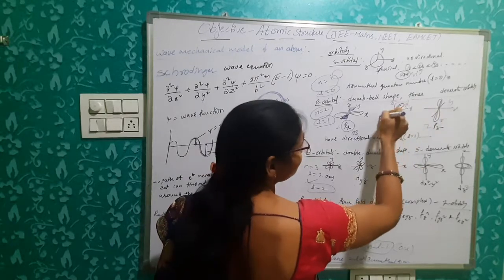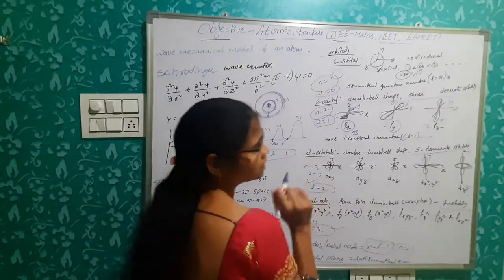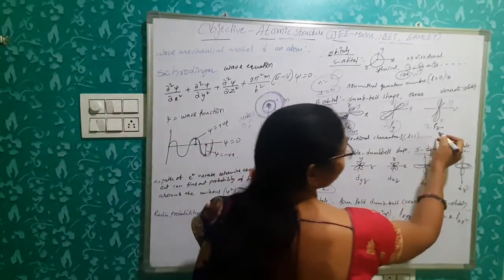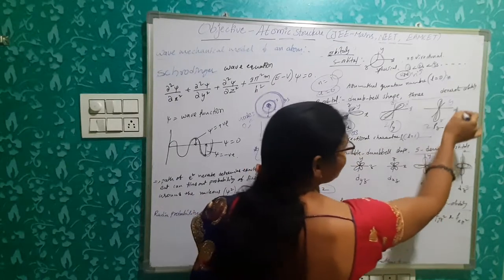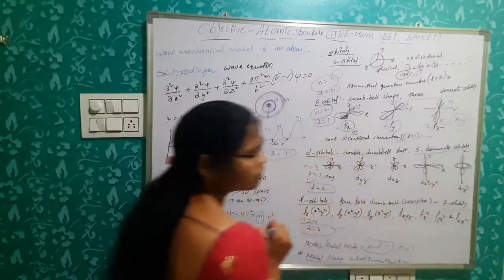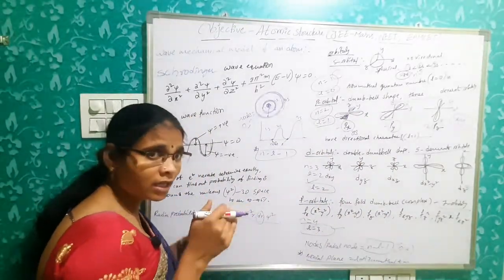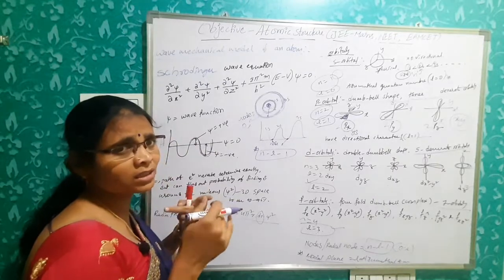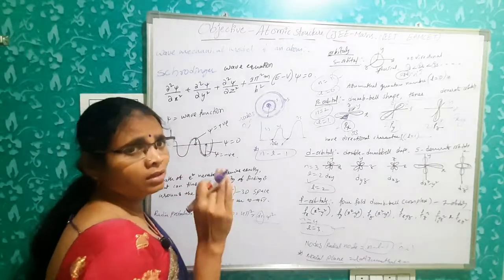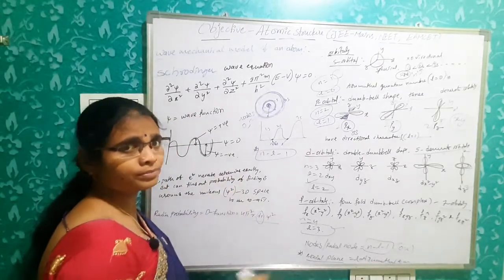Here there is no probability of finding electrons in between the x and z. So for pz orbital there is a nodal plane in between the x and y axes. In the x and y axis plane there is no probability of finding electrons. So that's why electron probability 0, that is a nodal plane.